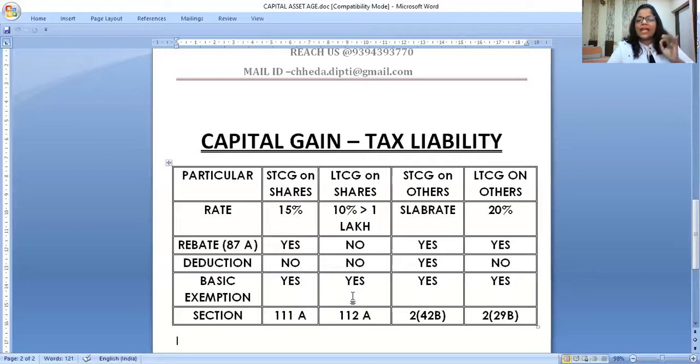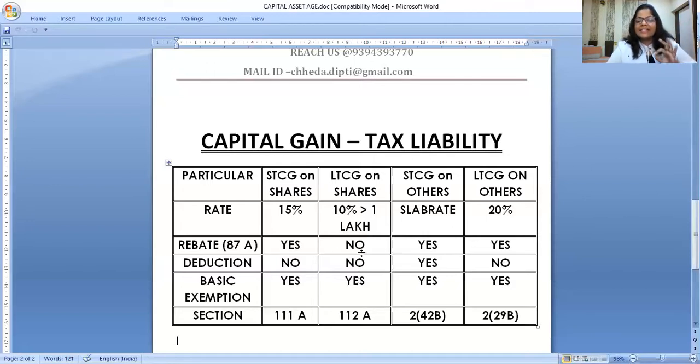Most important, I feel, for the upcoming exam is section 112A. Long-term capital gain on listed shares was earlier exempt. Now it is exempt up to 1 lakh, and on the balance you have to pay the tax 10%. So if my long-term capital gain on listed shares is 1,80,000, 1 lakh it will be exempt, and 80,000 I have to pay 10% tax subject to other income. If other income is not there, basic exemption will be given here, yes.